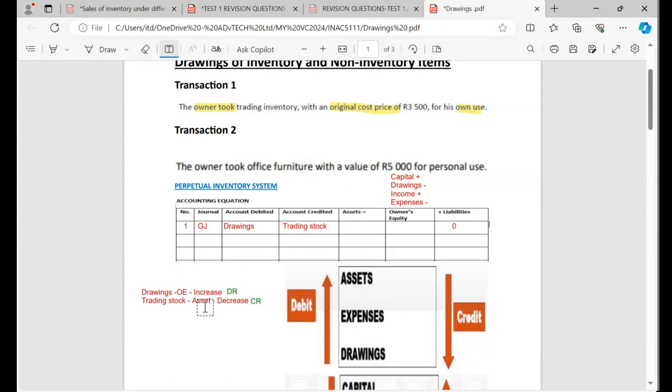So now let's check. Asset is decreasing. So I just have to go to the assets and go and plus. I'm going to say plus what? The amount of 3,500. Remember, I'm still dealing with the transaction number. Not plus. Sorry, not plus. Minus. Sorry, I made a mistake. So minus 3,500 because the assets are decreasing. So I say minus 3,500.